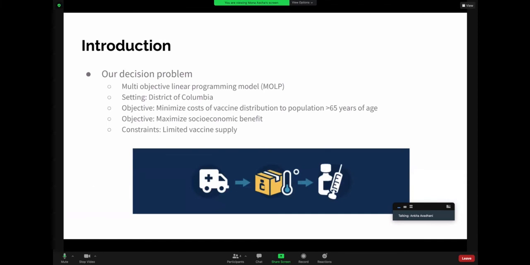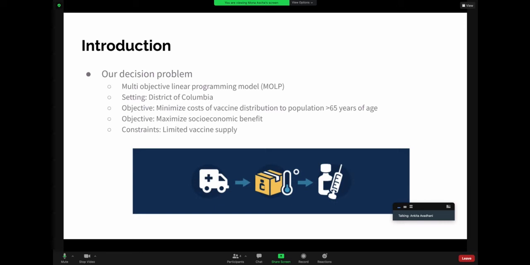So when looking at our decision problem, we set up a multi-objective linear programming model. We decided to use the District of Columbia because that is the capital, and we had 2 main objectives. We first wanted to minimize the cost of vaccine distribution to the population 65 years and above. They are the most vulnerable population to coronavirus, so they are the most important in initial distribution. Our second objective was to maximize socioeconomic benefit. Due to wide-scale distribution efforts right now, we wanted to make sure it was fair for the entire population receiving the vaccine as well.